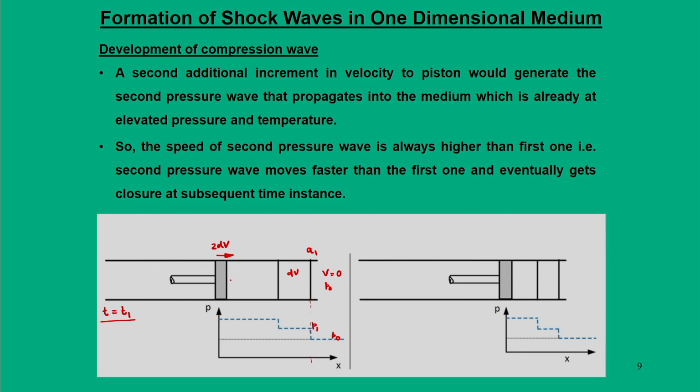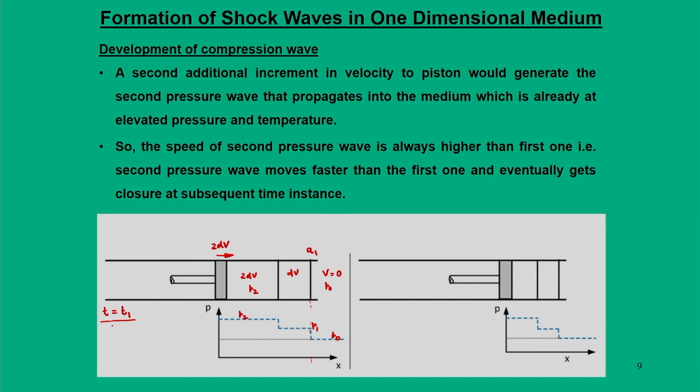And the second subsequent increment will make this gas velocity to be twice dV. So, this region will see the next level of pressure increment, and we say the absolute pressure to be P2. So, what I can say is that the jump in pressure from P0 to P2 has happened in 2 steps due to the 2 step increment in the velocity of the piston.